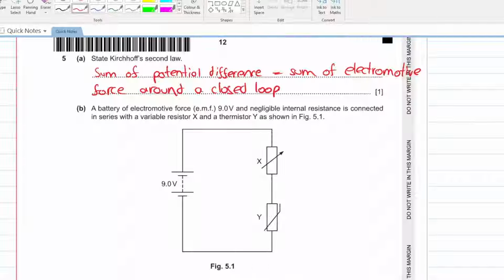Let's further move ahead. Let's start. First of all, we have to define what is Kirchhoff's second law. Kirchhoff's second law basically states that the sum of electromotive force is equal to the sum of potential differences around a closed loop. Simple as that. It's not rocket science. Let's further move ahead.